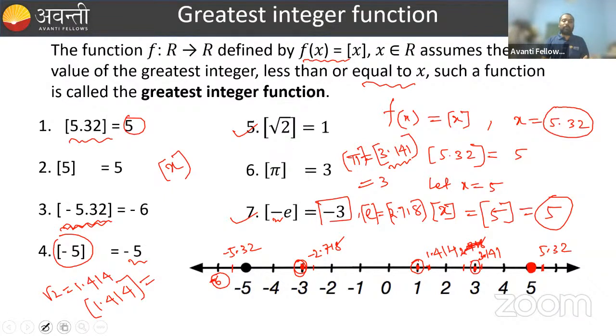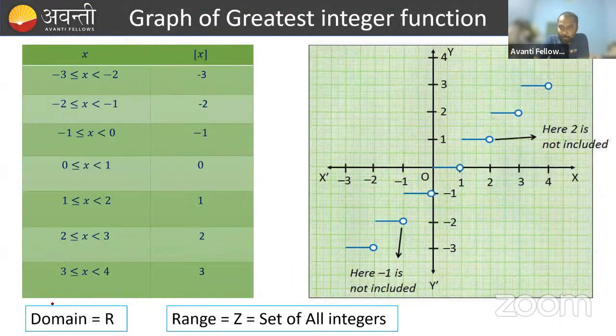Now we'll go through the graph of the greatest integer function. How we can draw the graph of the greatest integer function is important. I hope in class 11th you have a lot of experience with drawing graphs. We'll take the values of x and get the values of y, plot all those outputs on the graph, and then join them.